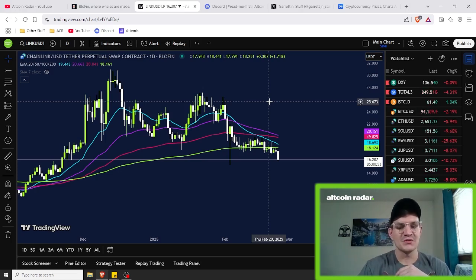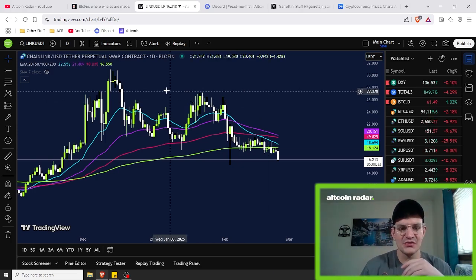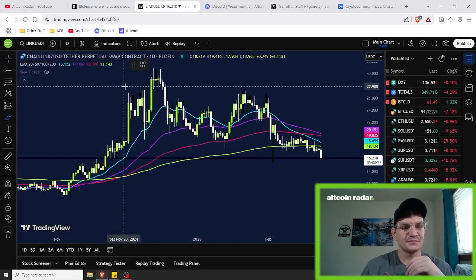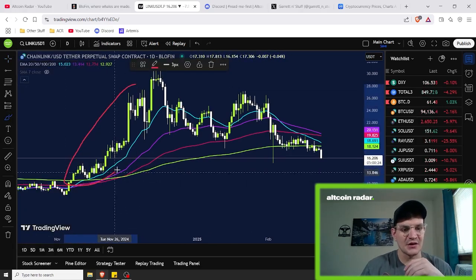When it comes to identifying trends, you can use these moving averages by looking at the position of the moving average in relation to the candlesticks themselves. For example, if the price is above the moving averages, it typically means that the trend is bullish. When the price action is below the moving averages, it means that the trend is bearish. To show you an example, as you can clearly see here on the daily chart, price action is above all 4 of the most popular moving averages.